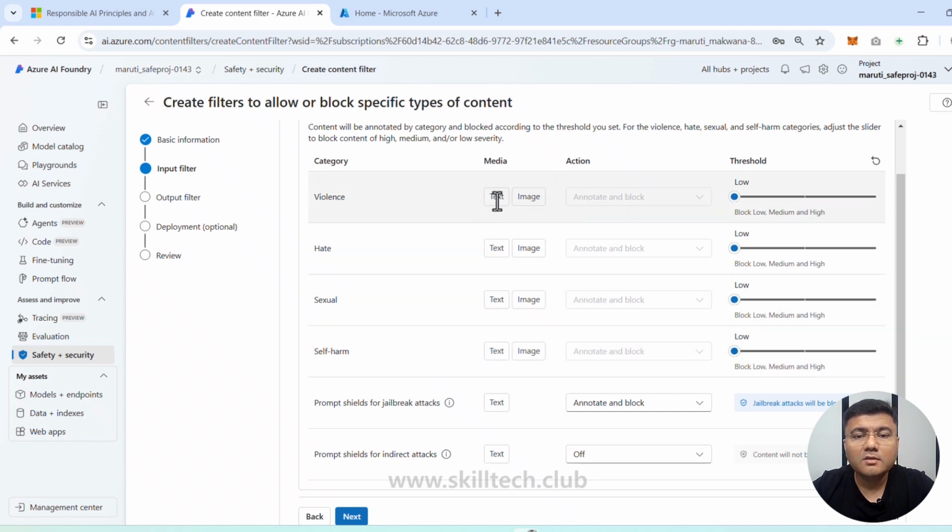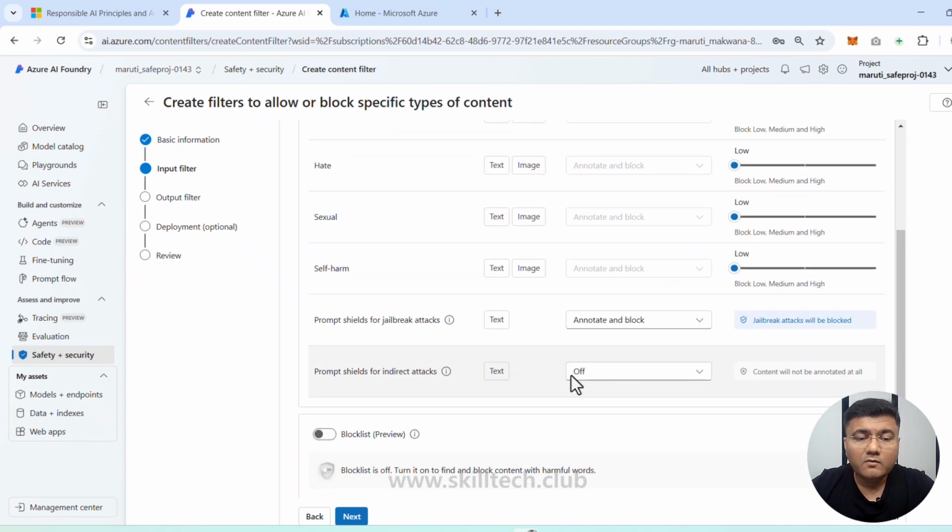We can also add on the media text configuration here. So you can see it's showing me media will be text or image. For both of them, they are going to check whether the content is safe, is not promoting any hate or violence kind of thing. We are okay with this. We are going to click on next.